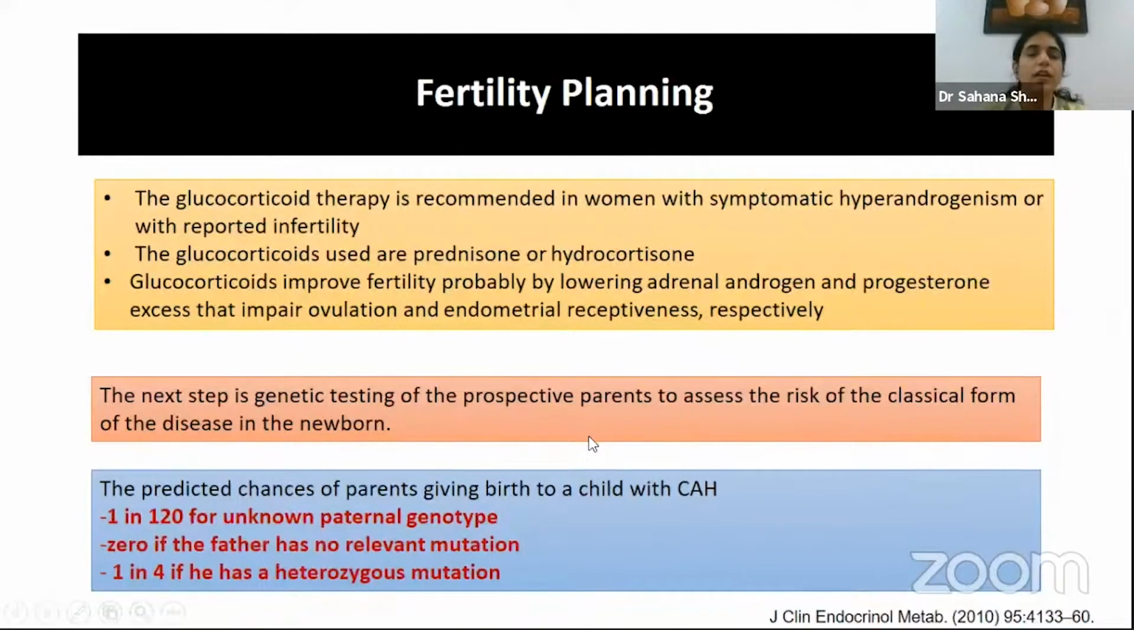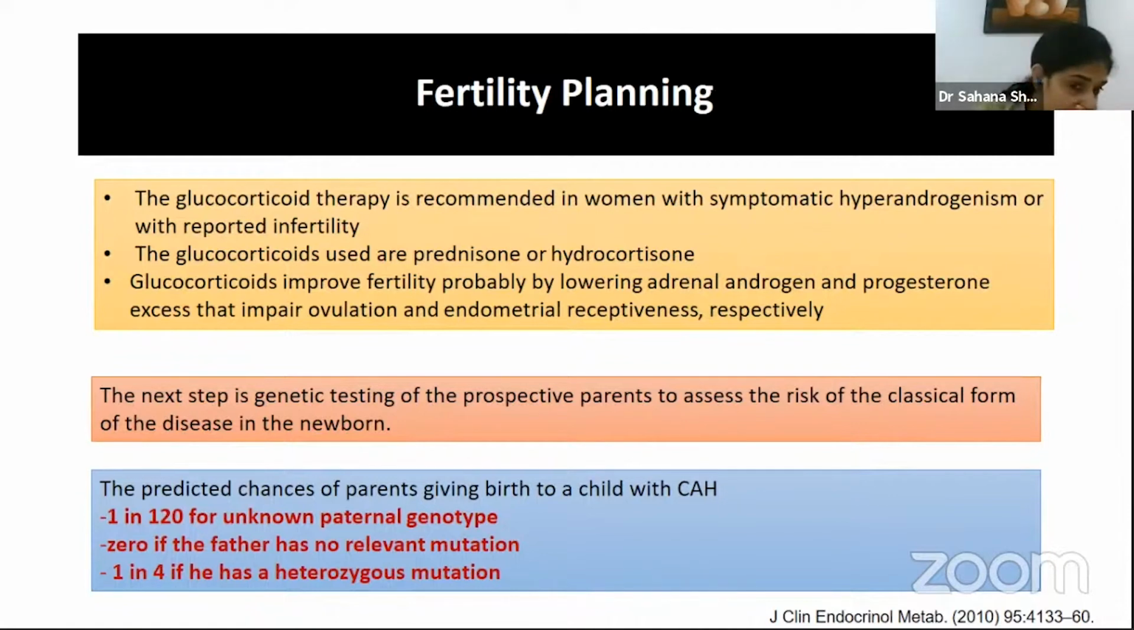And then finally, about fertility planning, I think I've already spoken about it. Glucocorticoids have been shown to improve fertility, probably by lowering adrenal androgens and progesterone, which mainly impair ovulation and endometrial receptiveness. So in fertility planning, in addition to this treatment, which could create a favorable environment in terms of ovulation and endometrial receptiveness, another important area one must focus on is the genetic testing of the prospective parents to assess the risk of having a child with classical congenital adrenal hyperplasia in the newborn.